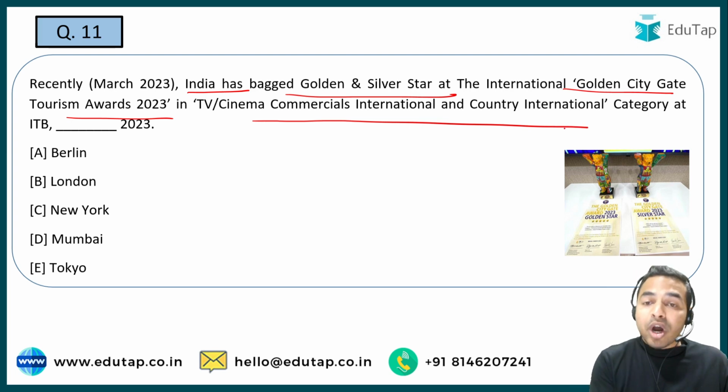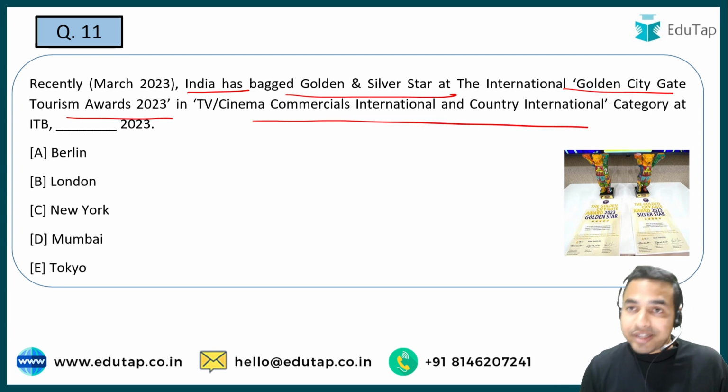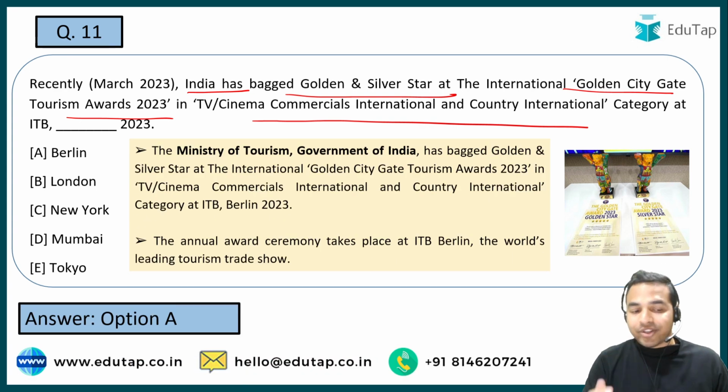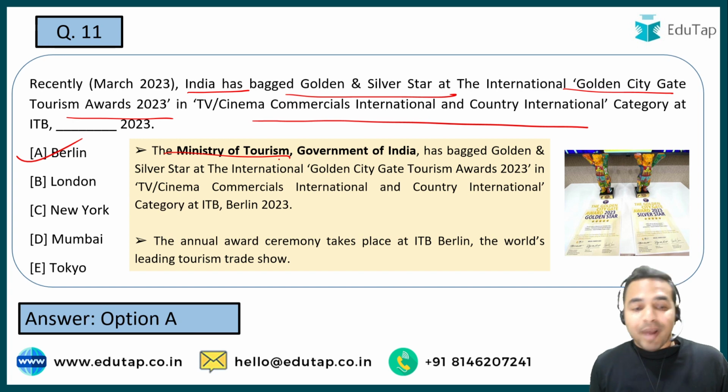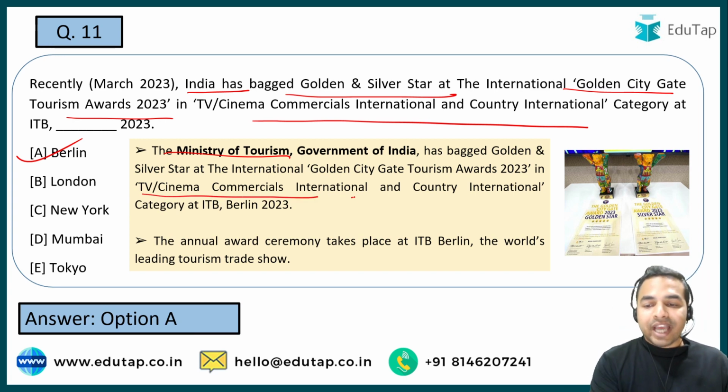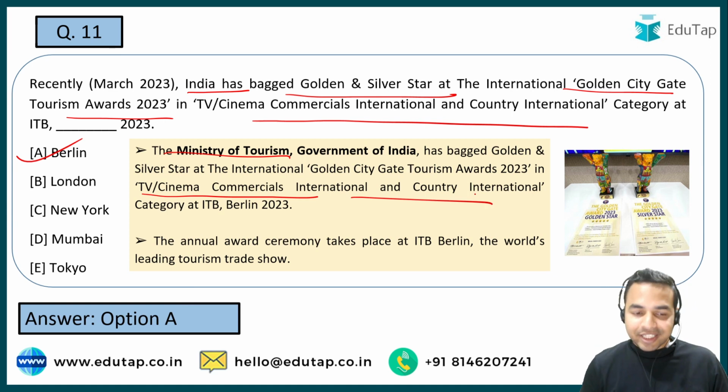और ये जो अवार्ड सेरेमनी है ये बेसिकली कौन सी कंट्री के अंदर होस्ट की गई है, that is what the question is all about. So is it Berlin, London, New York, Mumbai and Tokyo. So guys the right answer is option A, that is Berlin. तो आप यहां देख सकते हो कि मिनिस्ट्री ऑफ टूरिज्म ने ये अवार्ड बेसिकली बैक किया है. And that particular category is TV Cinema Commercials International and Country International. That is what that particular category is all about.